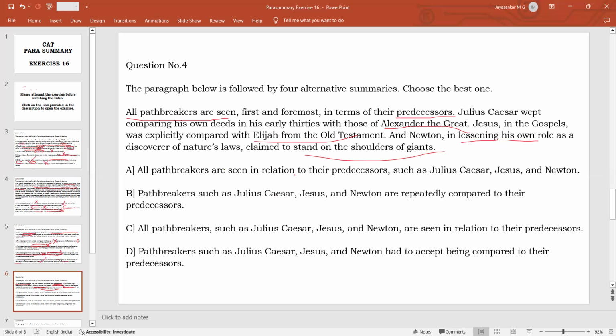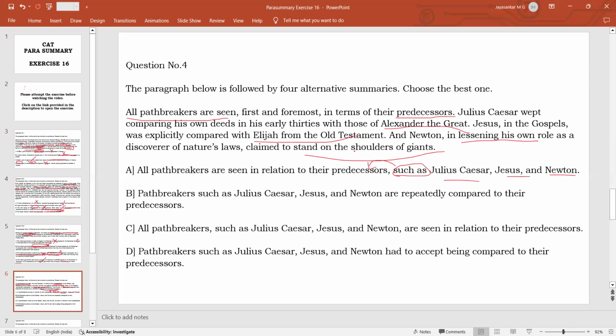Now, option A says all path breakers are seen in relation to their predecessors, such as Julius Caesar, Jesus, and Newton. When you use the expression such as, it is referring to predecessors. So from this, we should understand that Julius Caesar, Jesus, and Newton were the predecessors.